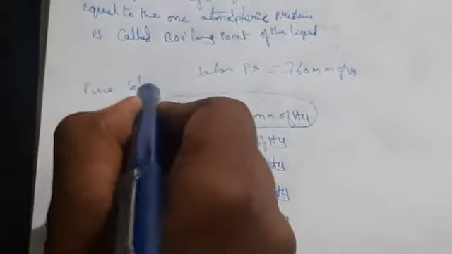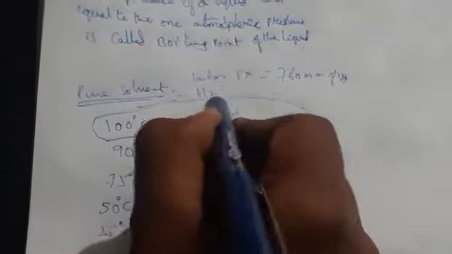Means I have taken only water here. This temperature is only for pure solvent. For example, I have taken water. For water only, when I heat at 100 degrees centigrade, it is going to equal 760 mm of Hg.